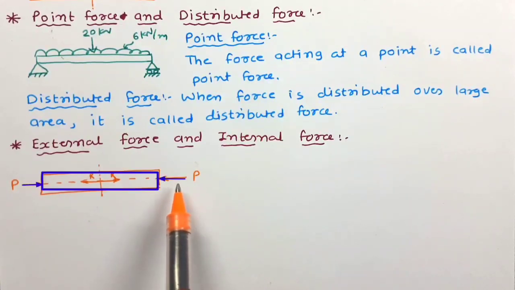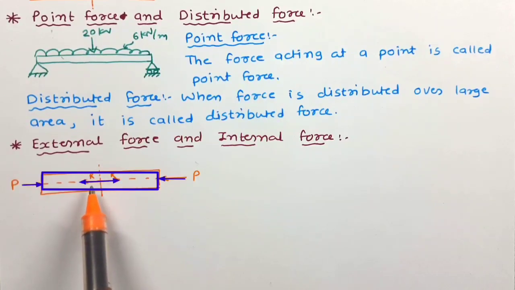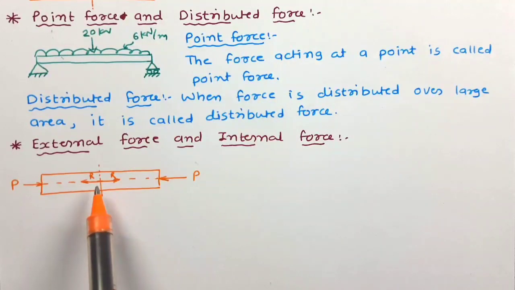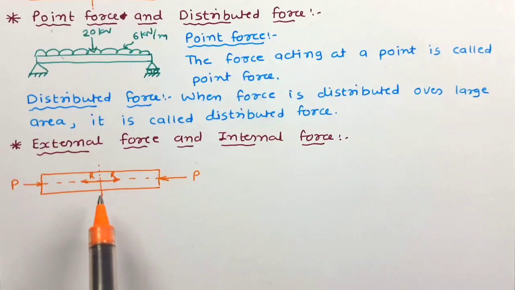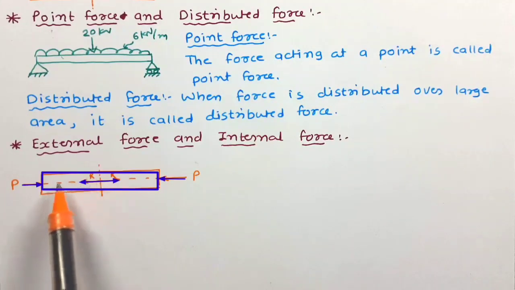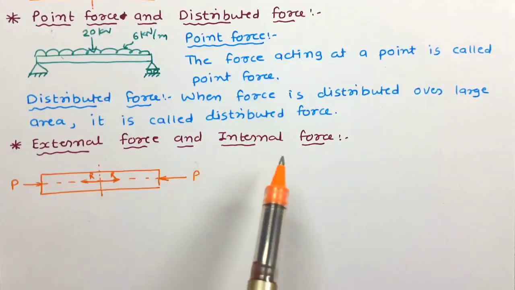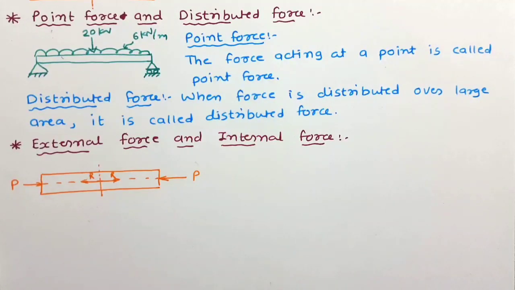Due to this external force, inside the material some resistive force will develop due to the cohesion between the particles, which tries to retain the shape of the body and react to the forces. This kind of force which develops inside the body is called internal force. So let us define it.